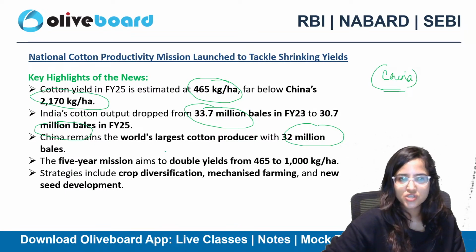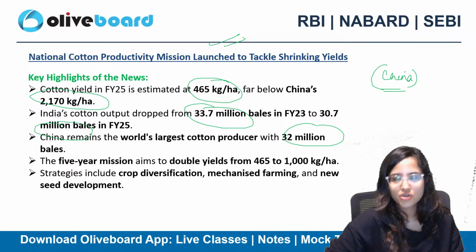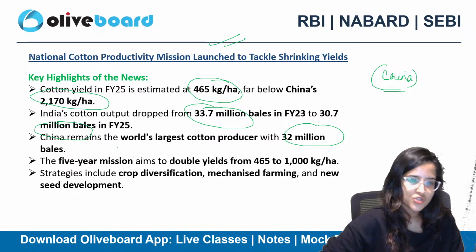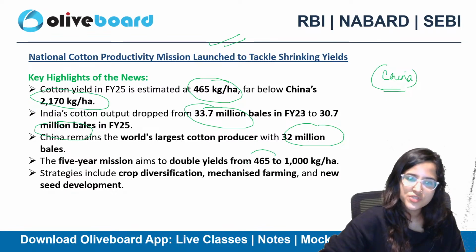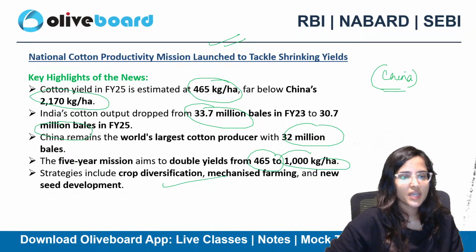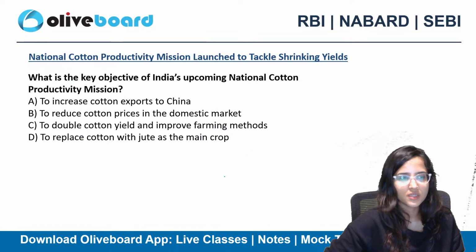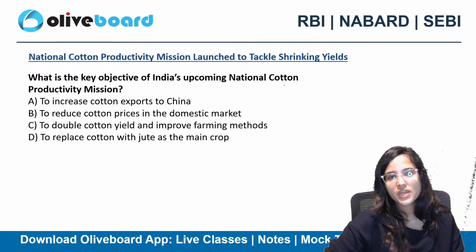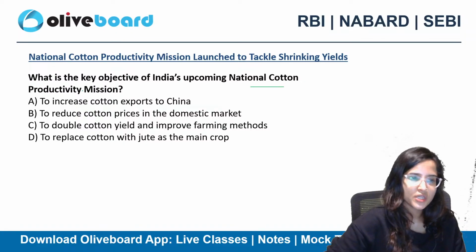The 5-year mission. So this is a 5-year mission. The National Cotton Productivity Mission is a 5-year mission. We have to double the yields from 465 to 1000 kg per hectare. Okay, this is the target. Strategies include crop diversification, mechanized farming, new seed development. We've seen this. Okay. So what is the key objective of India's upcoming National Cotton Productivity Mission?